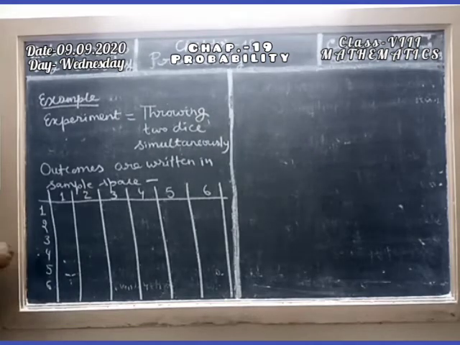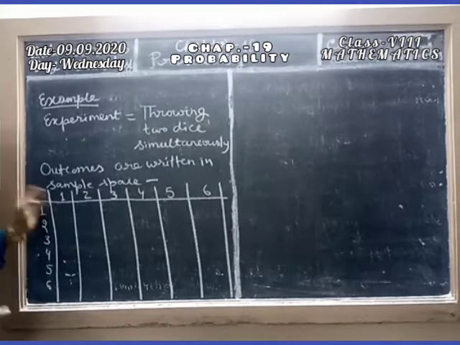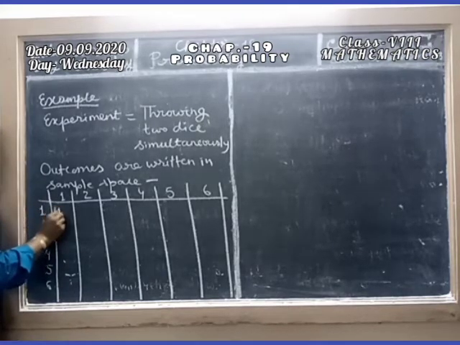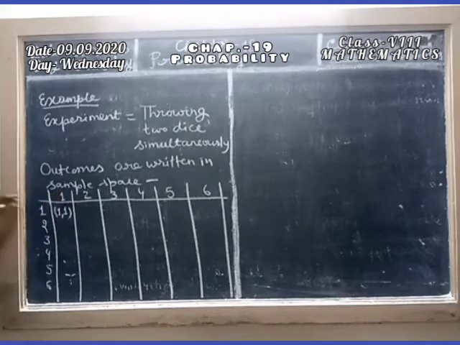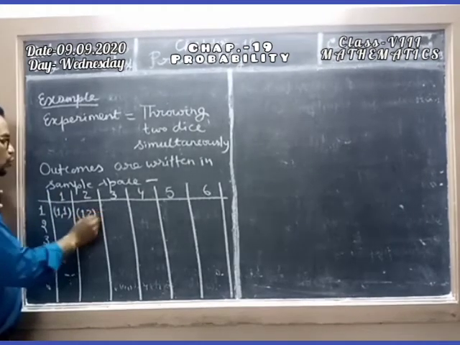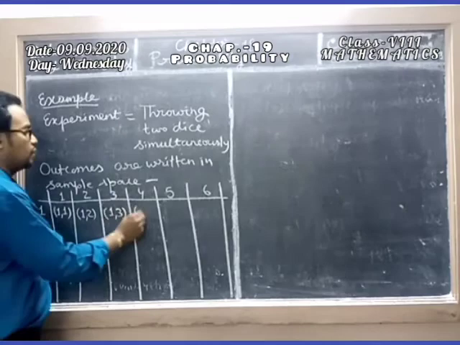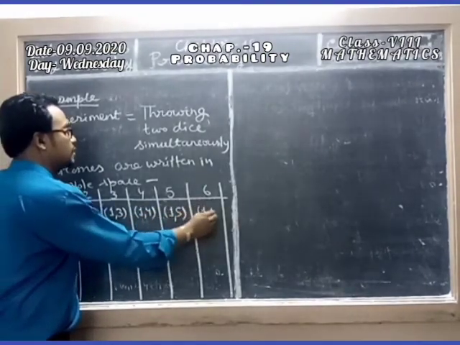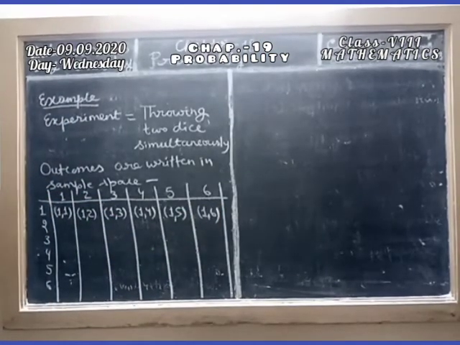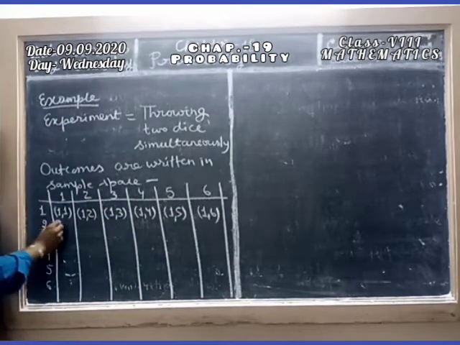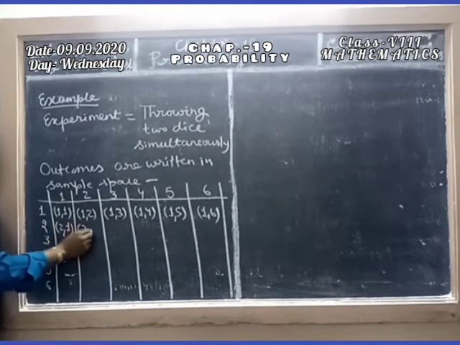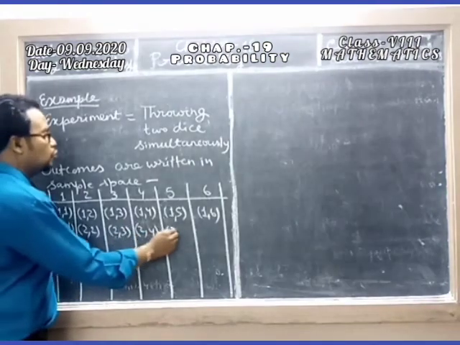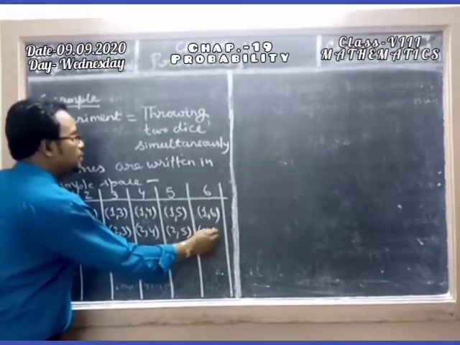36. How? Let us suppose I am throwing two dice. In the first dice 1 occurs and in the second dice also 1 occurs. So (1,1), then (1,2), (1,3), (1,4), (1,5), (1,6). Clear? Similarly, suppose in the first dice 2 comes. So in the second dice: (2,1), (2,2), (2,3), (2,4), (2,5), (2,6).